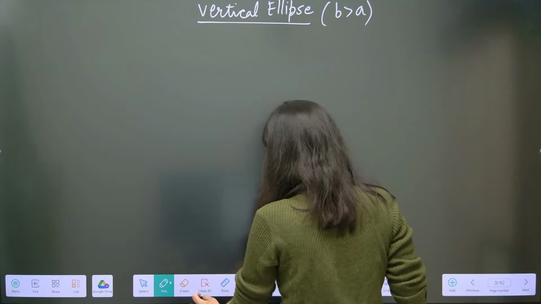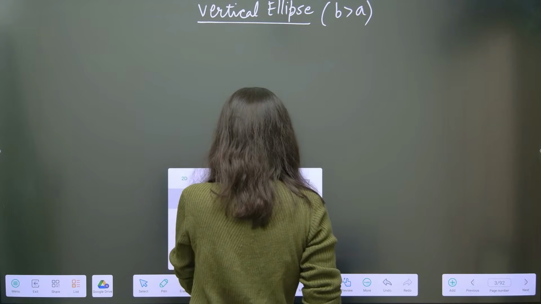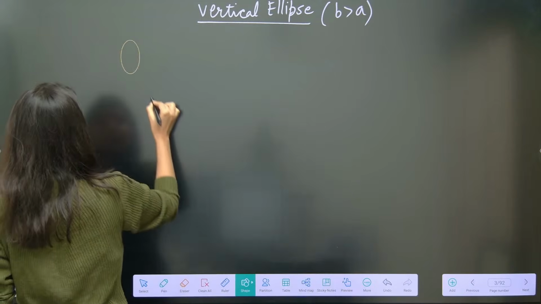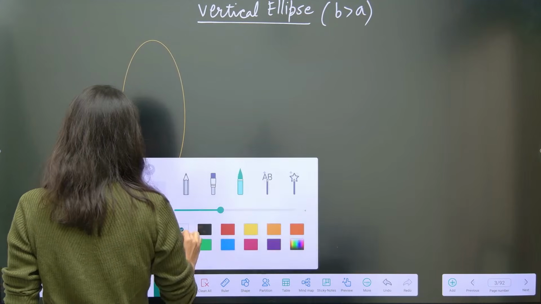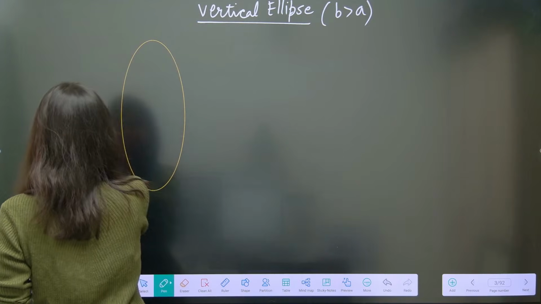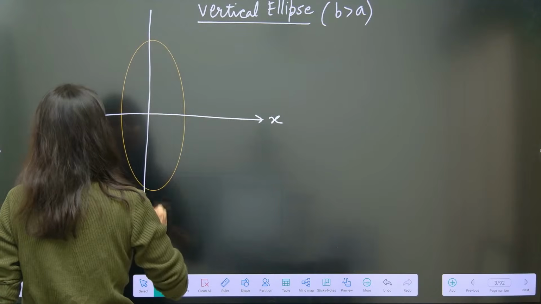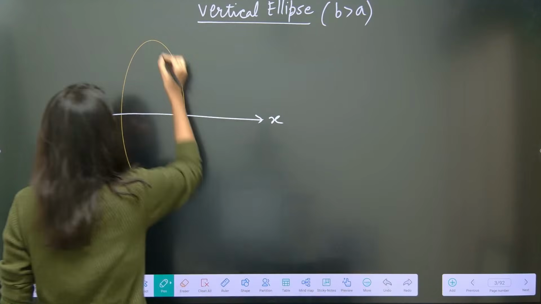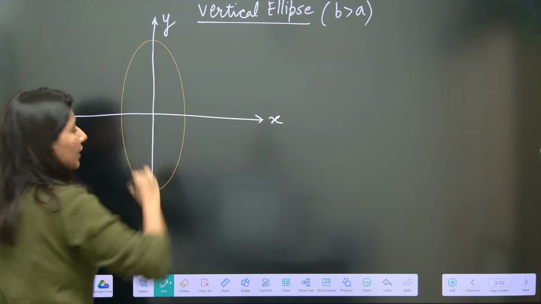So, if I just try to draw the ellipse, it will look like this. And this is your x-axis. And this is your y-axis.